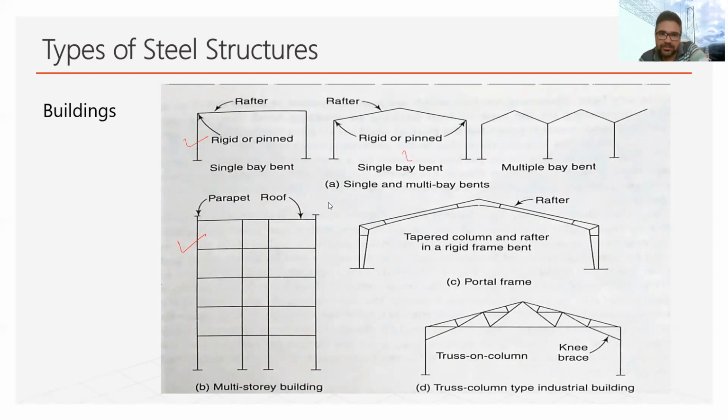single span or multi-span. So there you can see single span. In this case, these are multiple spans. They may be in the form of sloped roof. So this is called gable roof form. Similarly, this is trussed form. Okay, so this is basically a form of portal frame.